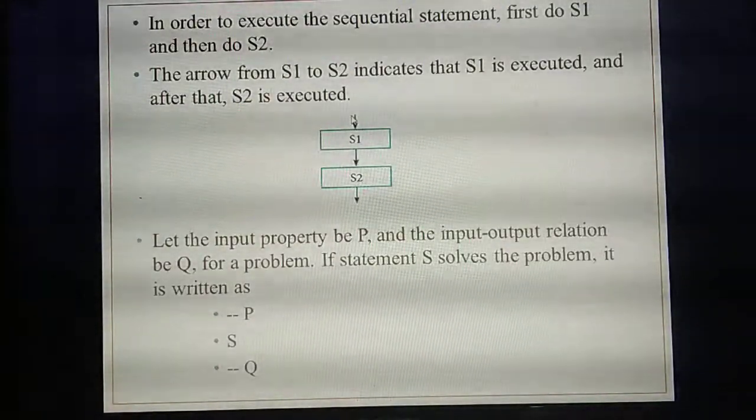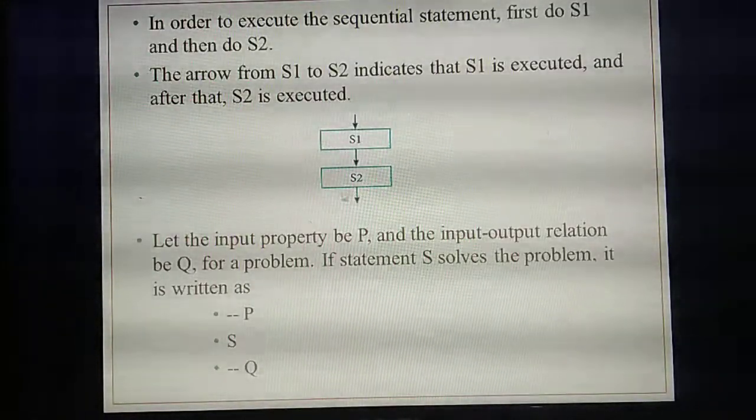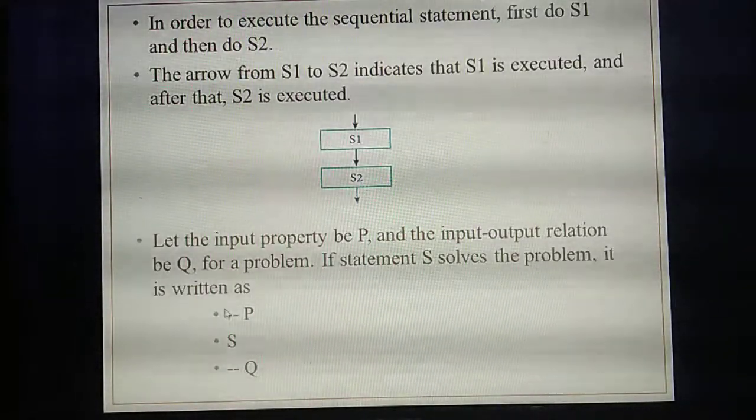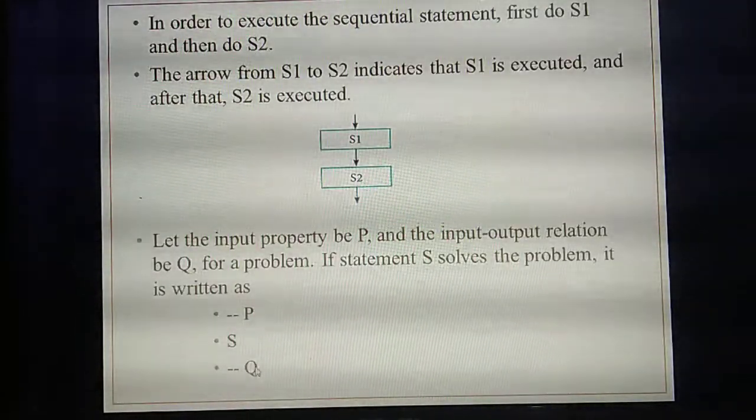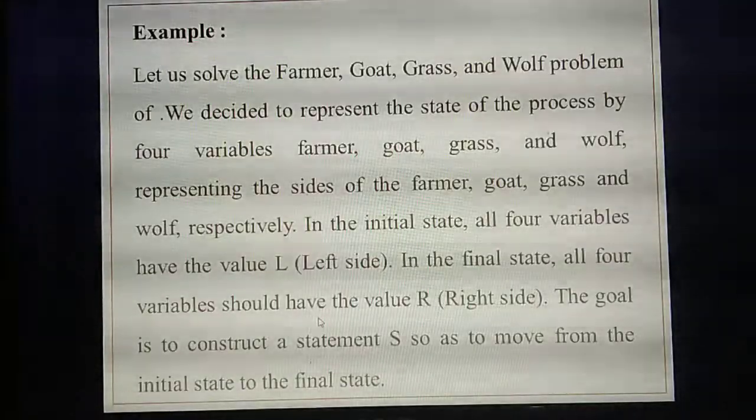First they have given the two statements. They are showing in the picture how the statements will execute with arrow marks. Then they identified the input output relation. Understand? P is the input property, Q is the input output relation, and the statement S. Understand how you need to write the compound statements?